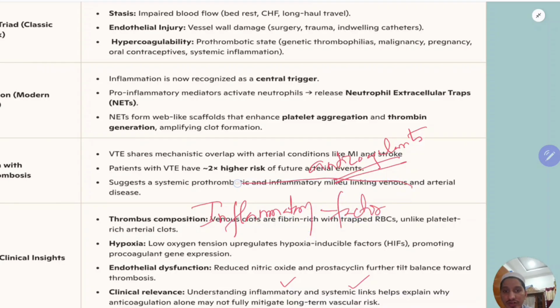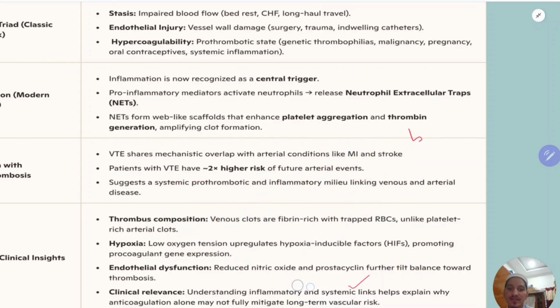So you need to treat this inflammatory factor also, because inflammation plays a vital role in the formation of thrombus. This low grade inflammation is found in many patients, like patients with asthma, COPD, diabetes mellitus, hypertension. There is low grade vascular inflammation. So you should address that inflammation also in addition to the anticoagulant. Just giving anticoagulation is not enough.